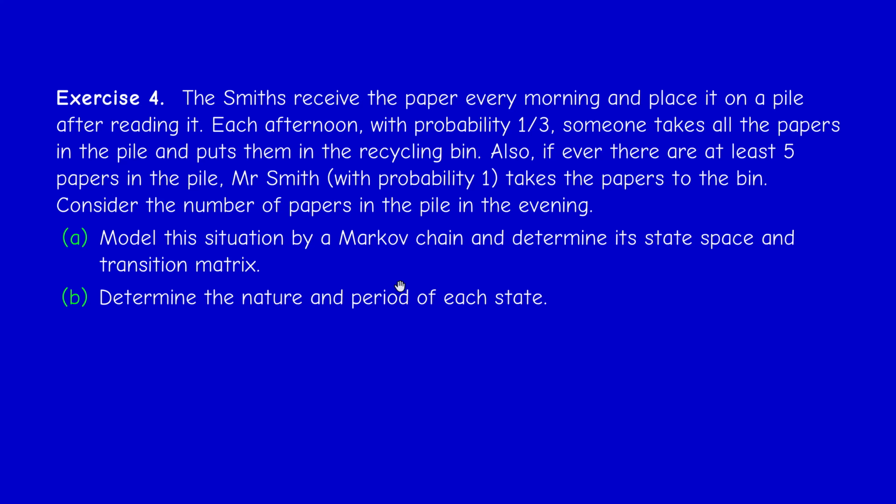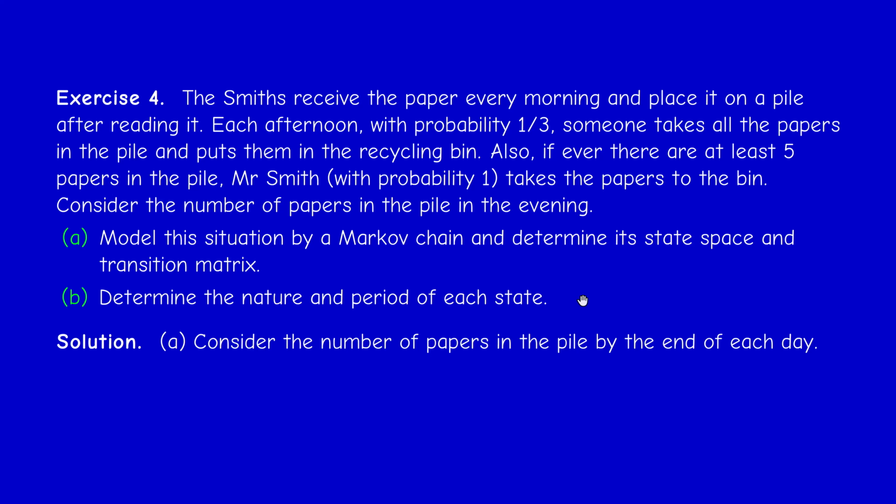Model the situation by a Markov chain and determine its state space and transition matrix, and then determine the nature and period of each state. Okay, now this is not completely trivial, so we have to really understand the problem. And I suggest that we have 5 states actually.